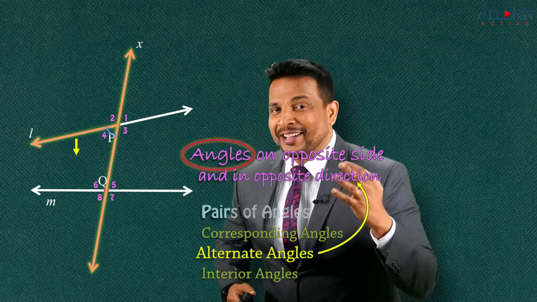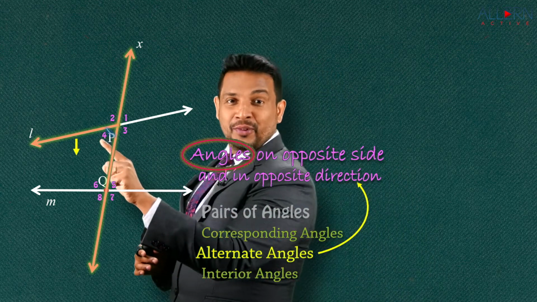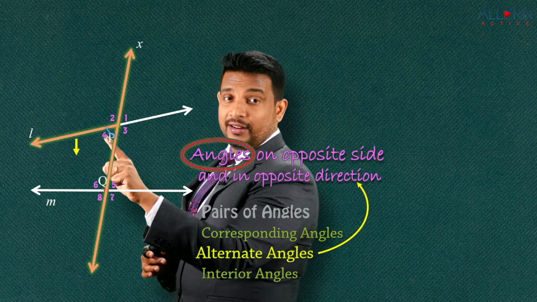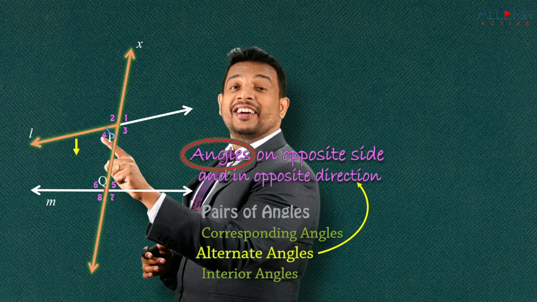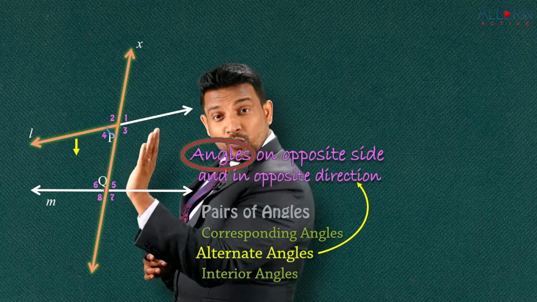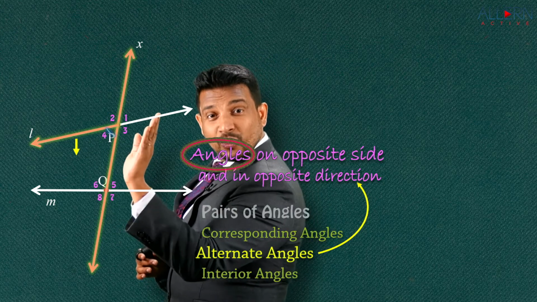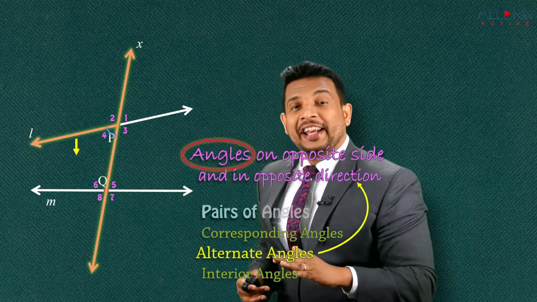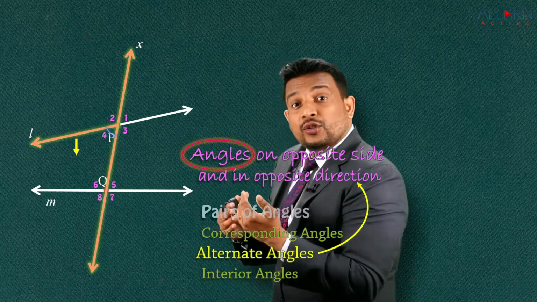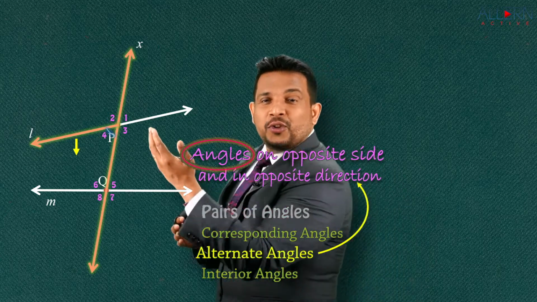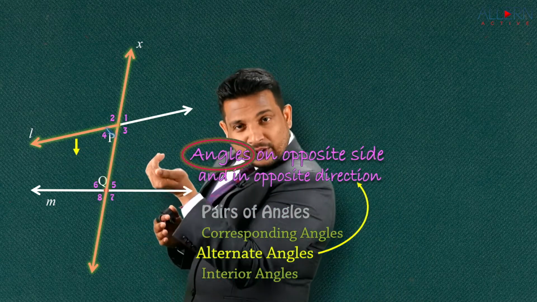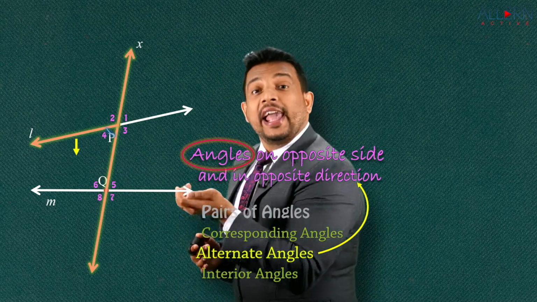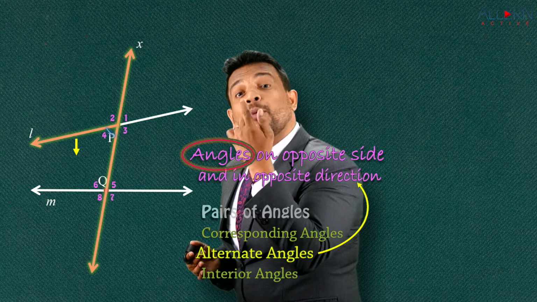I repeat once again, if you look at this particular angle here, it is on the left hand side of the transversal and the direction is below, right? Now we are talking about an angle which is on the opposite side. So left hand side, now we are going to search for an angle on the right hand side and the direction has to be opposite.